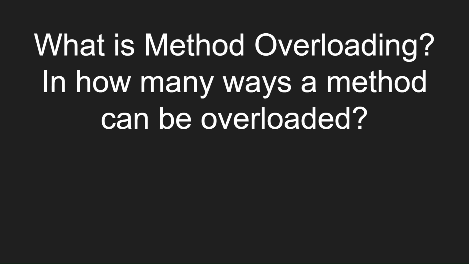What is method overloading? In how many ways can a method be overloaded? Method overloading is a type of polymorphism in which we can create multiple forms of the same method name in the same class, and all methods work in different ways. How many ways can a method be overloaded? Let's say the number of parameters in a method is different, types of parameters are different, or order of parameters is different. In these three cases, the method can be overloaded.